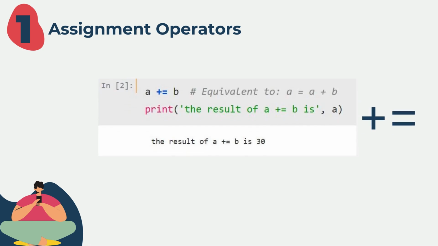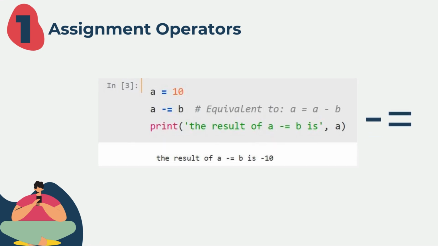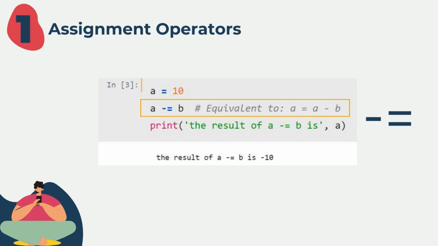Moving on to the add and assign operator. This operator is used to add the right side operand with the left side operand and then assign the result to the left operand. In the following code, this operator adds the value of b to a and updates the a variable accordingly. Similarly, the subtract and assign is used to subtract the right operand from the left operand and then assign the result to the left operand. For instance, this operator subtracts the value of b from a and updates a.